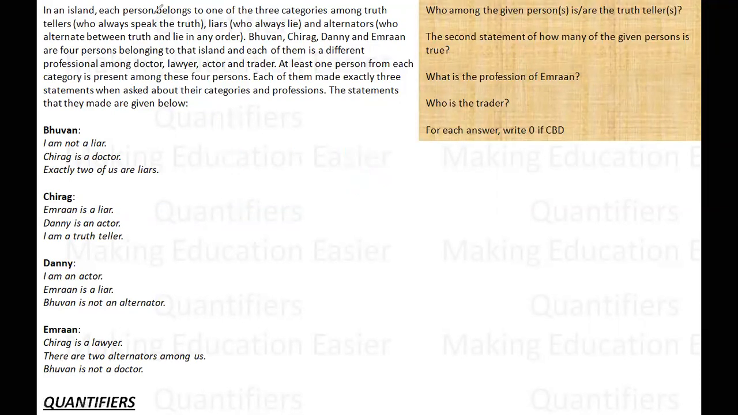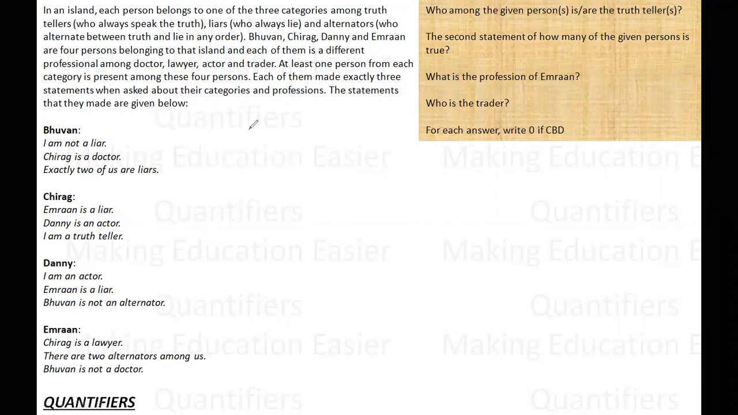Now, what is given to us is that Bhuvan, Chirag, Deni and Imran are the four persons belonging to the island, and each of them has one profession: doctor, lawyer, actor, and trader. At least one person from each category is present among the four persons. So at least one means one person has to be a truth teller, one a liar, one an alternator, and then one person can be of any category. So there will be two people from one category and one person each from the other two. Okay. So the statements made are below.